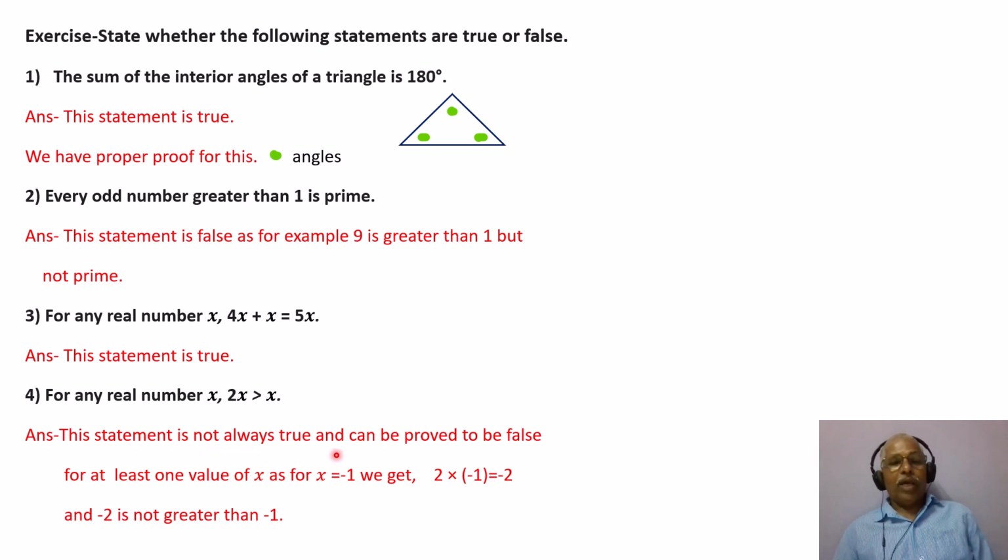Fourth one, for any real number x, 2x is greater than x. Answer, this statement is not always true. That means it is false, and can be proved to be false for at least one value of x. As for example, if x is equal to -1, we get 2 into -1 is equal to -2, and -2 is not greater than -1. That is where the statement fails, and hence this is a false statement.